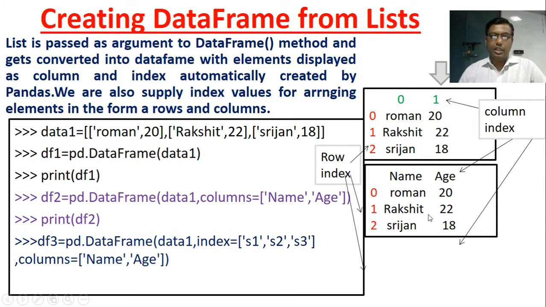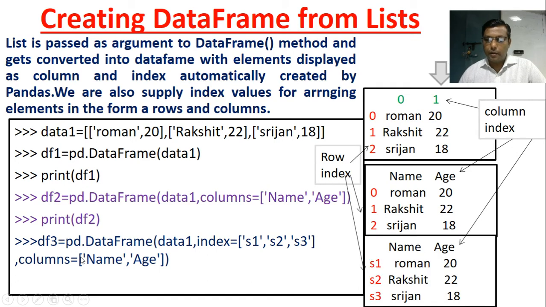The next is df3. I am making another data frame, pd dot DataFrame data 1, index s1, s2, s3, columns name, age. So we have specified the row index and also the column index. You can see the output. This is name, age, s1, Roman 20, s2, s3. These are the row index and these are the column index, and these are the values from data 1.